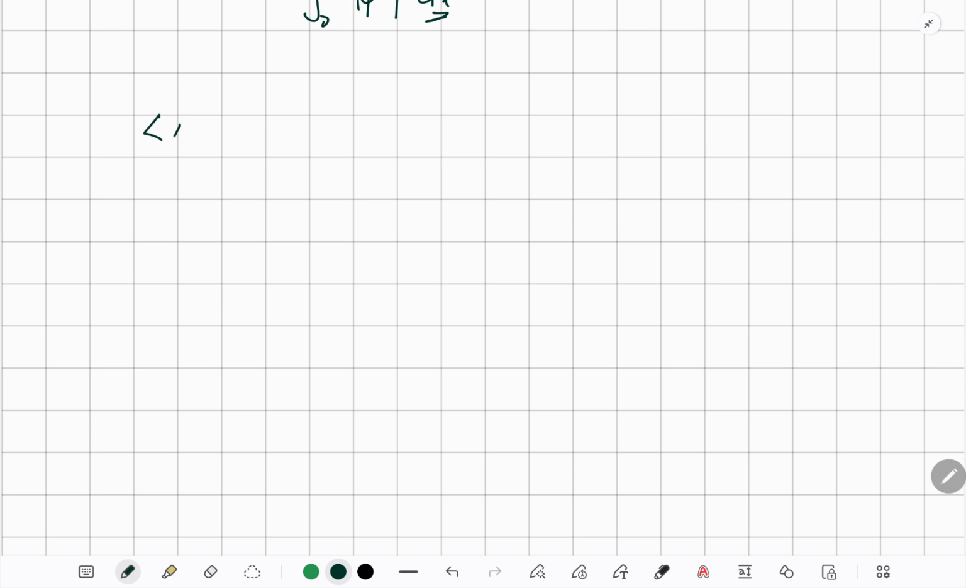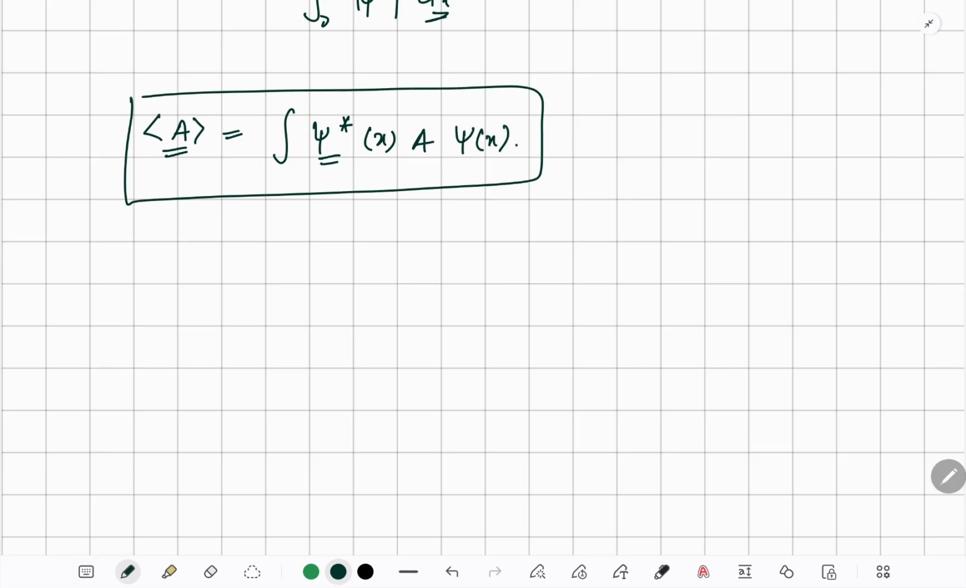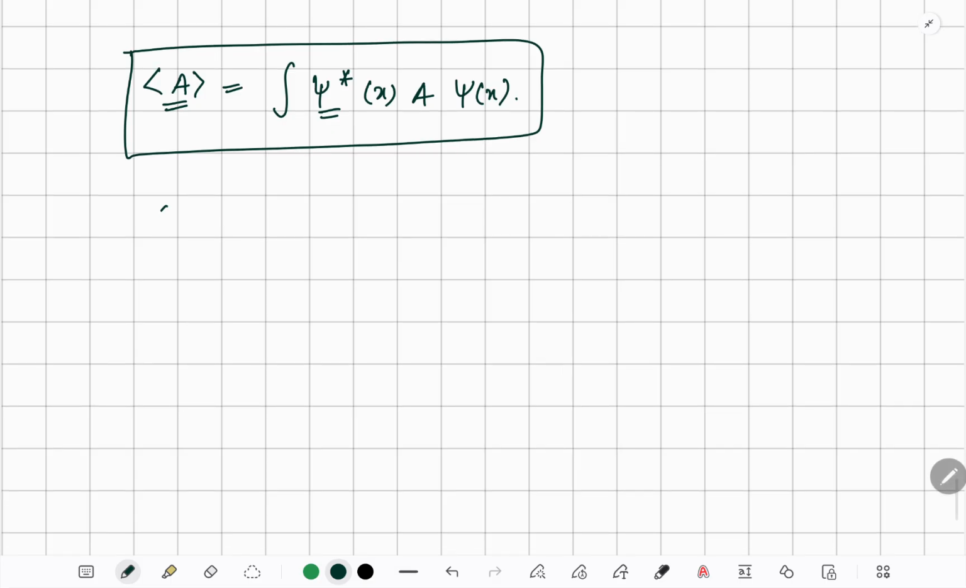So the expectation value is given by the integral of psi star A psi dx. We have to sandwich that operator between psi star and psi. Okay, this is a general formula. And now again, we have to take care about the normalization. If the wave function is not normalized, then we have to write it as the integral of psi star A operator psi dx divided by the integral of psi square dx.